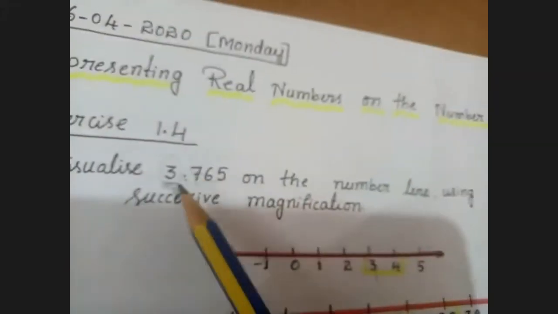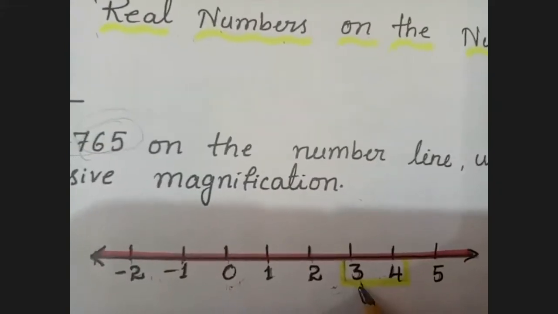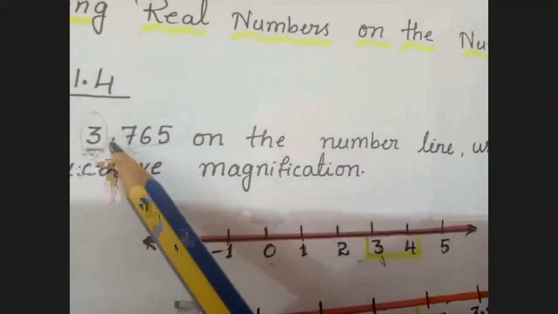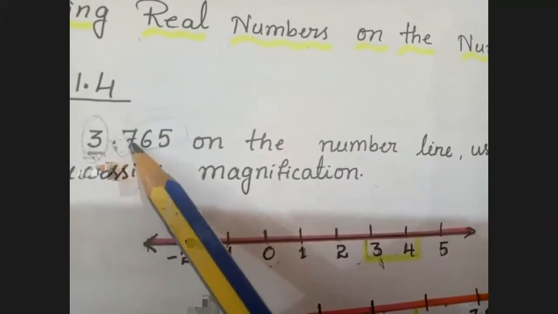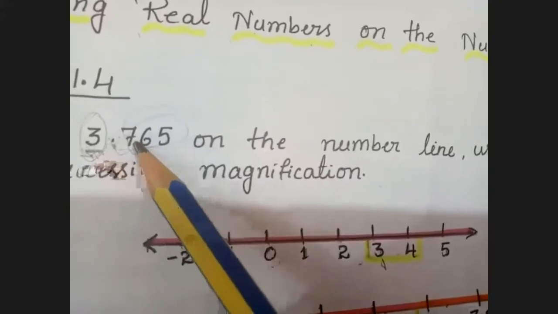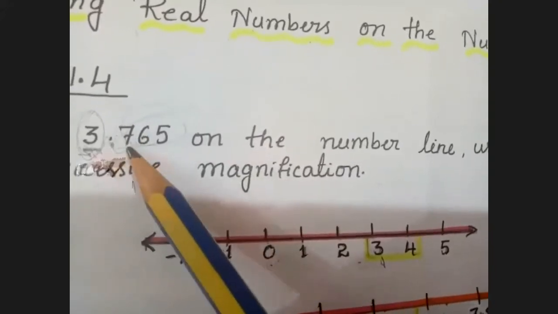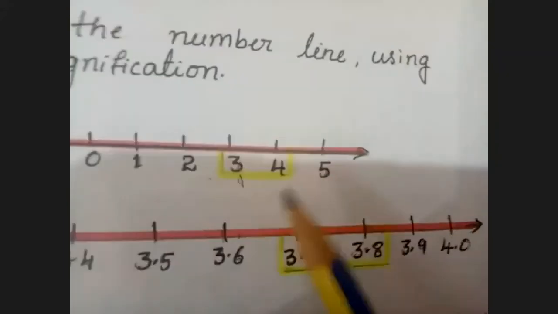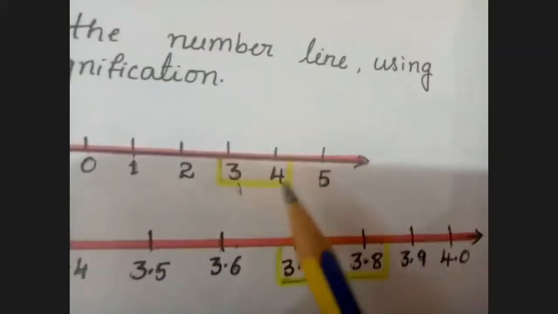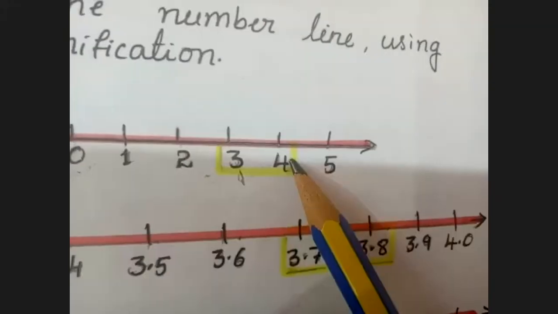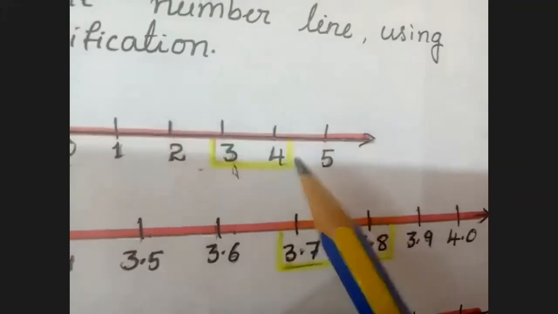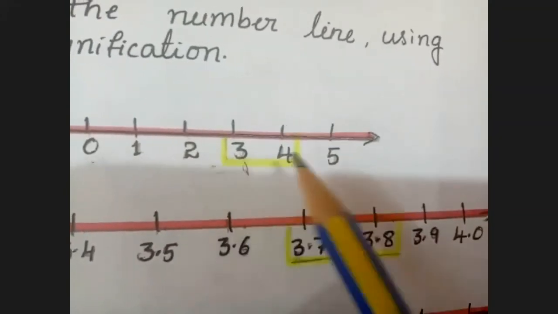Okay. Before the point is the integral part. First, the integer number I'll take is 3. Now I'm shifting towards the decimal part. 3.7 they gave. 3.7 means it is more than 3, less than 4. Am I clear here? That 3.7 lies between 3 and 4. Am I clear, children?